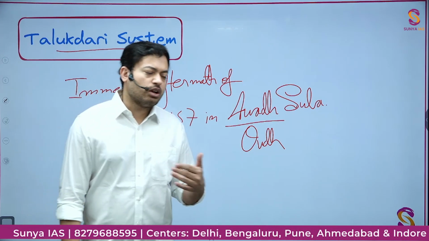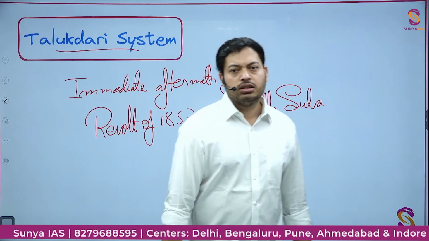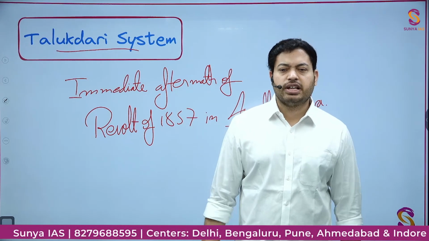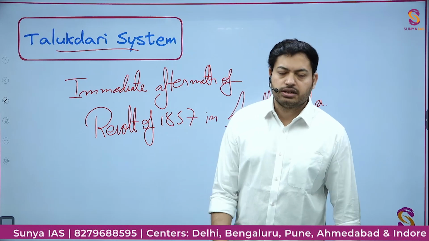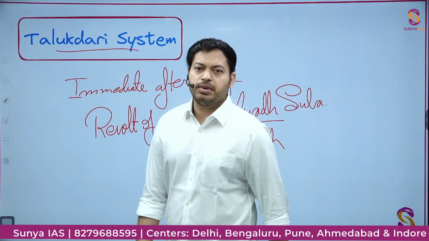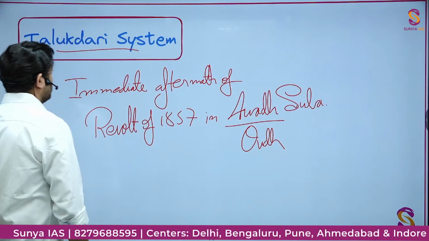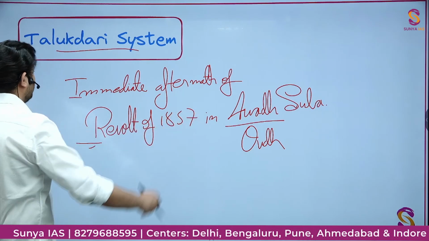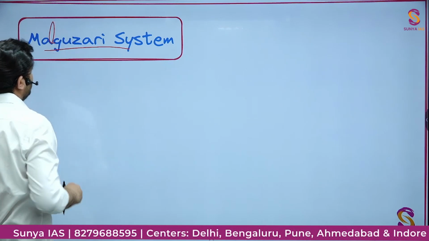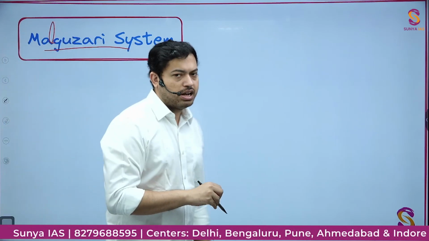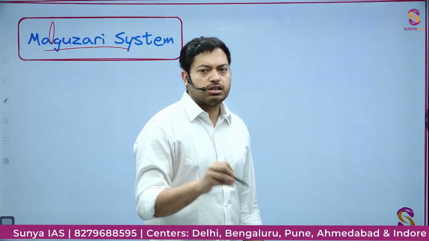Now, mind it, the Talukdar were not the zamindars. They didn't own any piece of land, but their position as the revenue collector was returned to them for the next 30 years. And something very similar happened in the Malguzari system also. Anyway, this happened in Awadh Suba after 1857. This is Malguzari, not Maguzari. Mal, M-A-L, Malguzari. Now, in the Malguzari system, you need to understand,